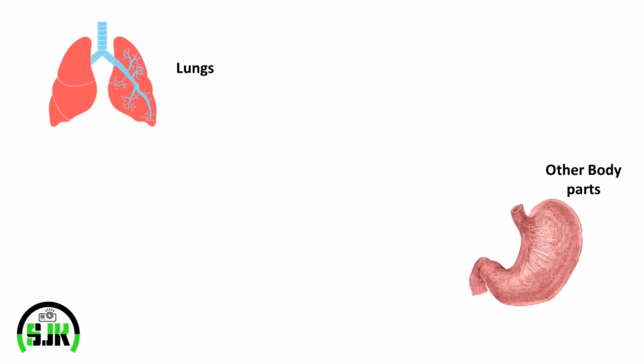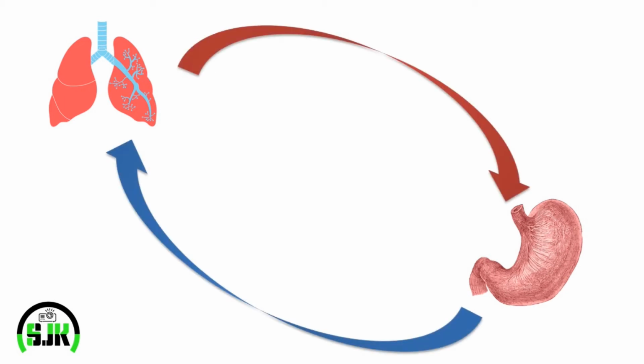We can see the two organs in a human body between which the transportation is required are the lungs and the other parts of the body. In the human transportation system, circulation of blood is completed when it passes through both the lungs and other body parts.